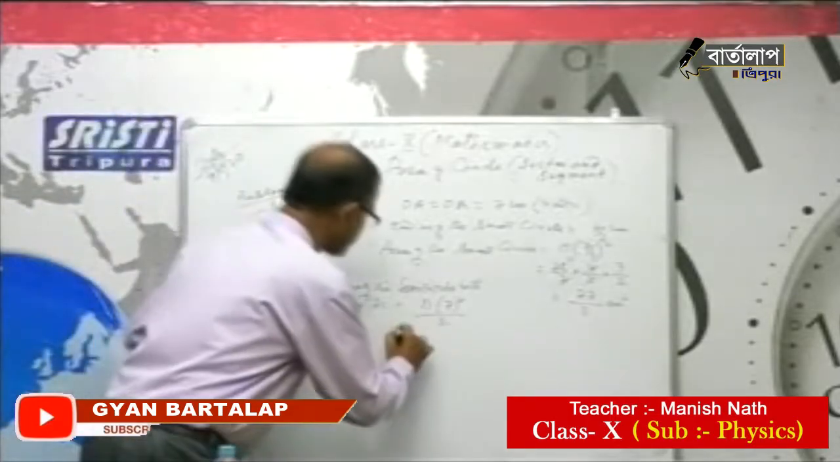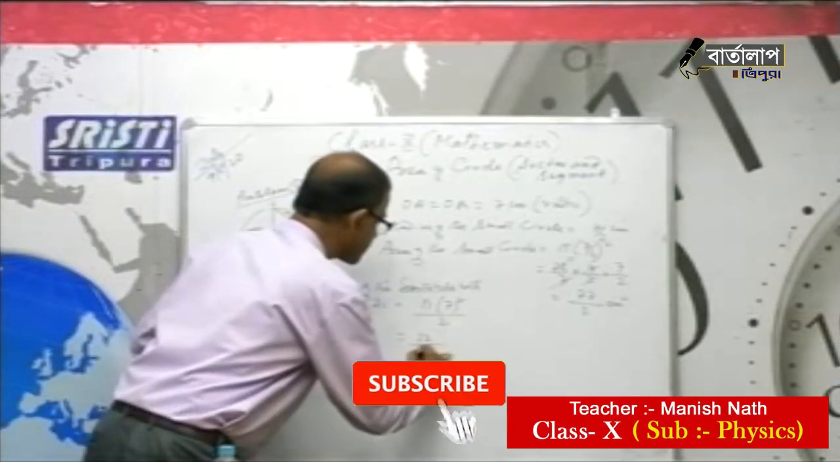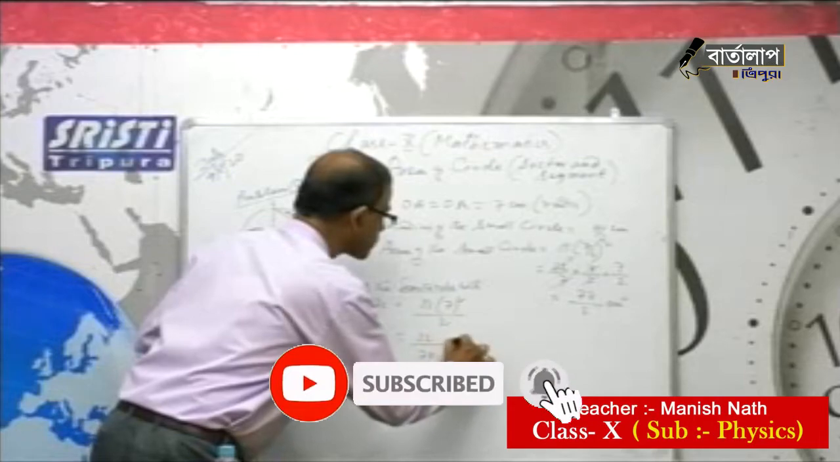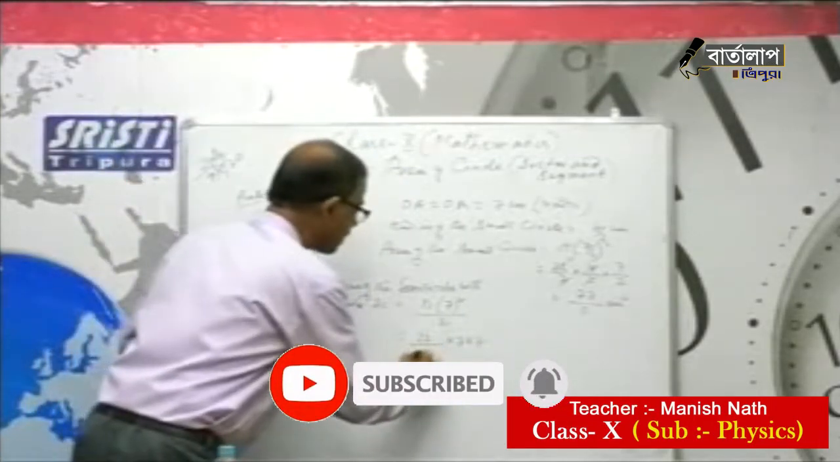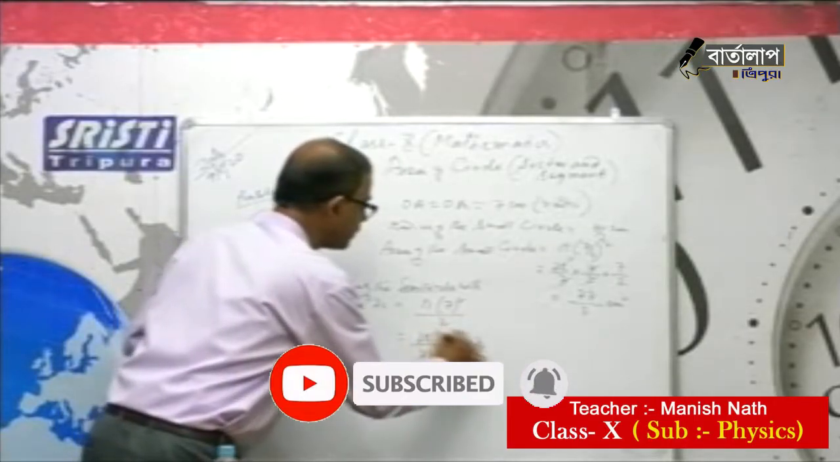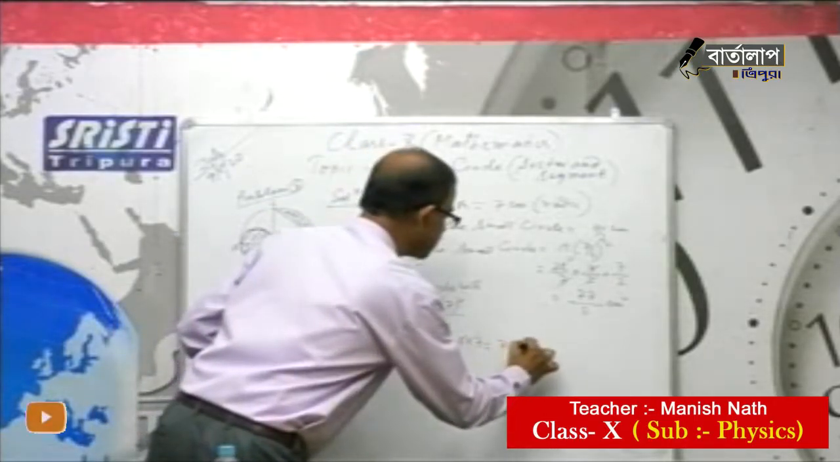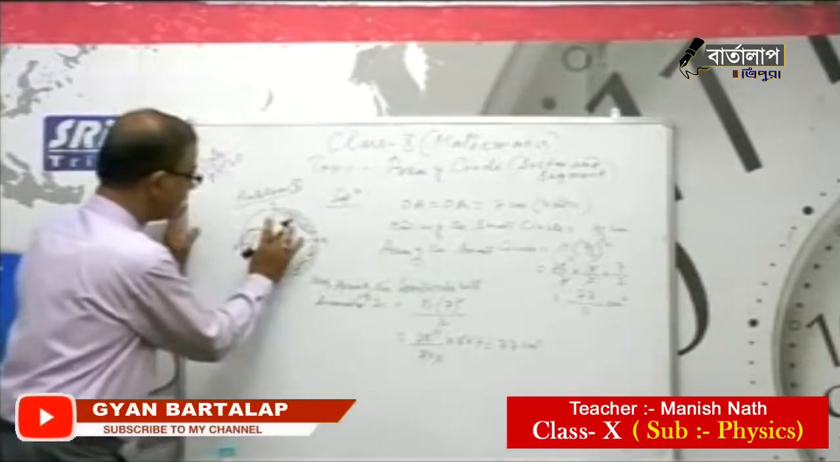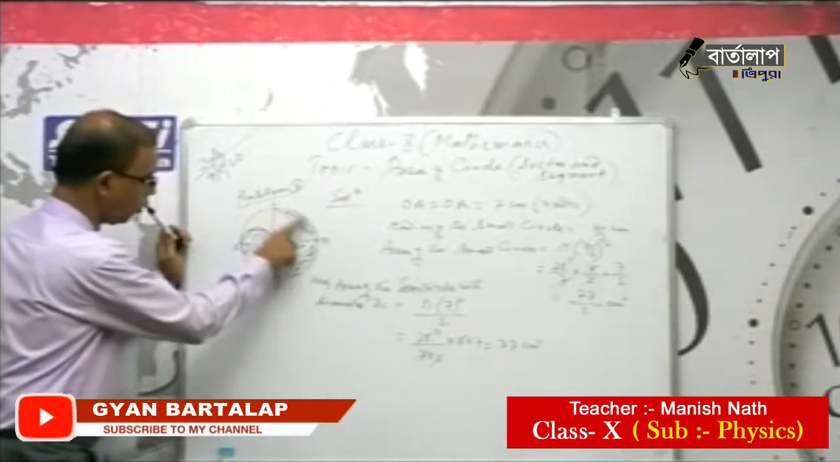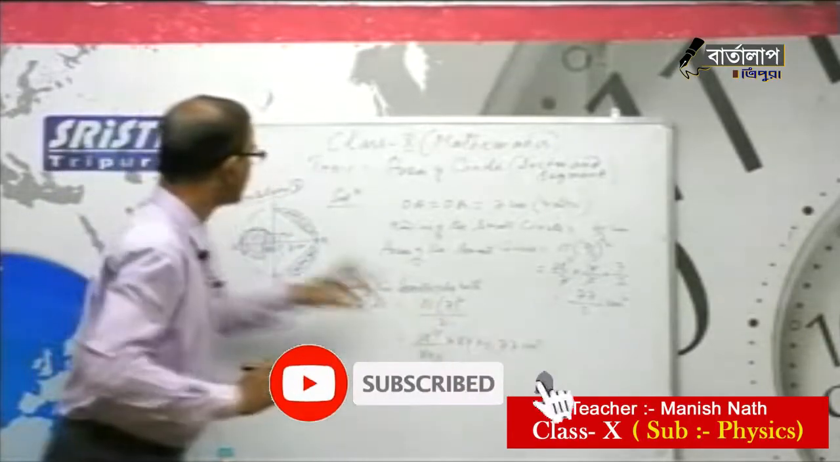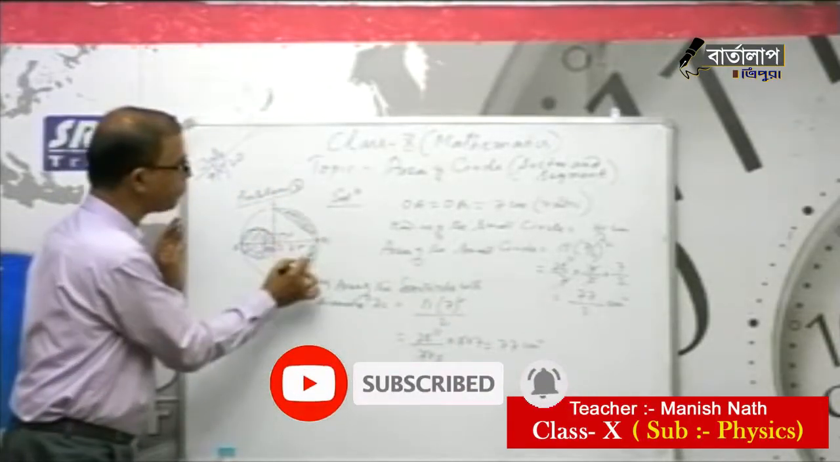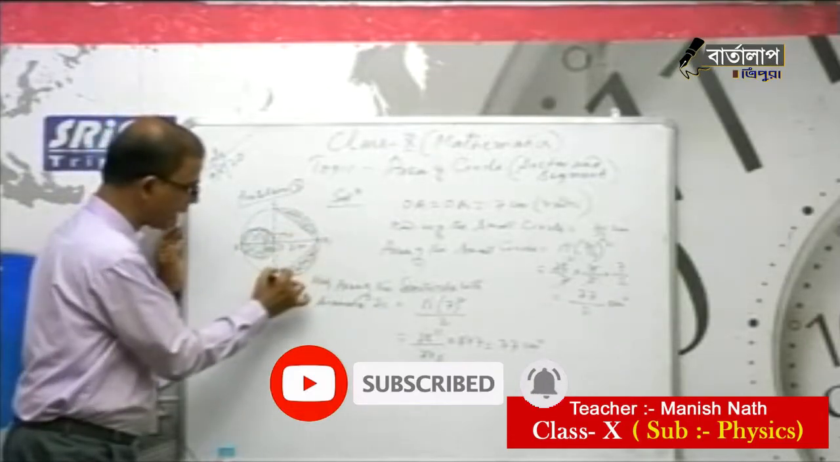So this is 22 by 7 into 2 into 7 into 7. Pi r square, 7 cancel, 2 11. So 77 centimeters. This part, I am just getting 77, but we are supposed to get these two shaded parts only. So you can see a triangle.